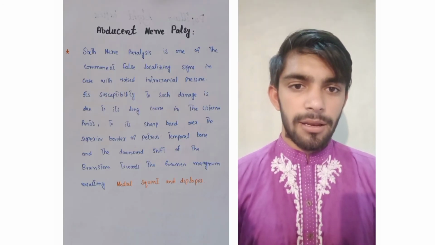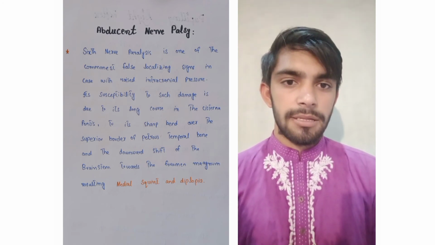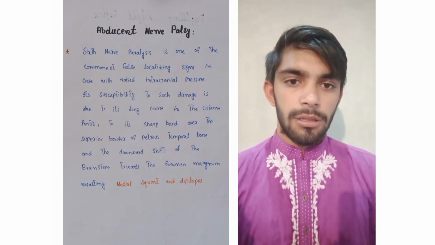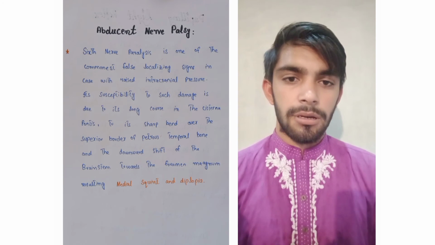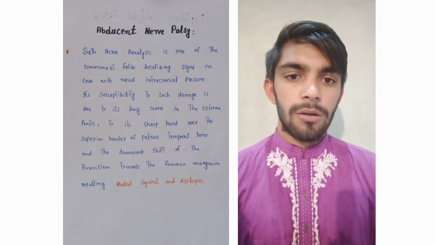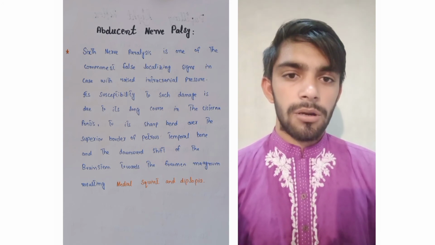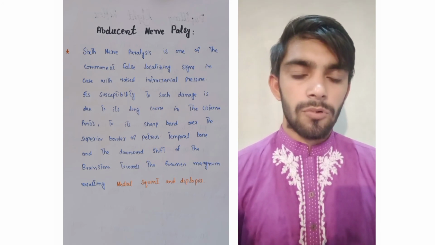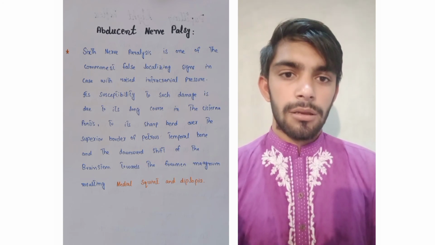Abducens nerve paralysis. Sixth nerve paralysis is one of the commonest false localizing signs in cases with raised intracranial pressure. Its susceptibility to such damage is due to its long course in the cisterna pontis, its sharp bend over the superior border of the petrous temporal bone, and the downward shift of the brainstem toward the foramen magnum, resulting in medial squint and diplopia.